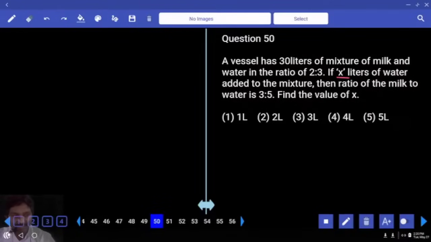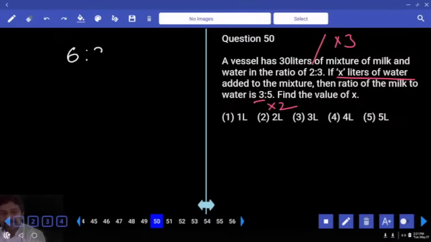Otherwise same. This is the third time it is coming in today's session. Same model. X liters of water we are adding. So what is constant? Milk. Milk in initial container, 2 parts. Final, 3 parts. It should be constant, right? First one is multiplied with 3. Second multiplied with 2. Then milk and water ratio 6:9. Final ratio 6:10. Milk increased by 1 part. That is x value. Correct.